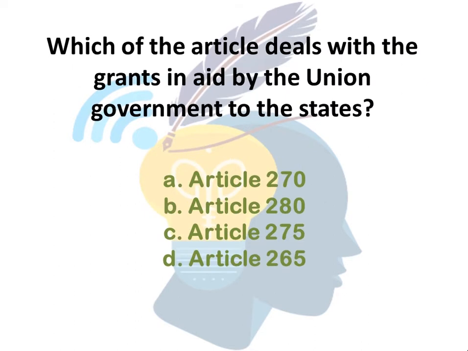Option number D. The next question is, which article deals with the grants in aid by the Union government to the state? The options given are Article 270, Article 280, Article 275, Article 265. So the correct answer is Article 275, option C.